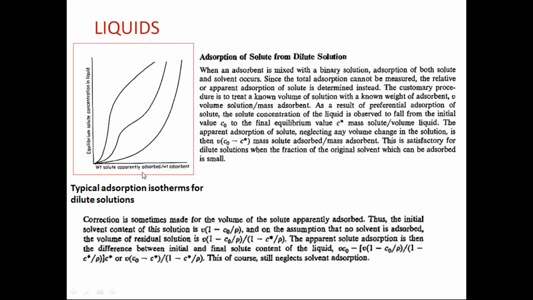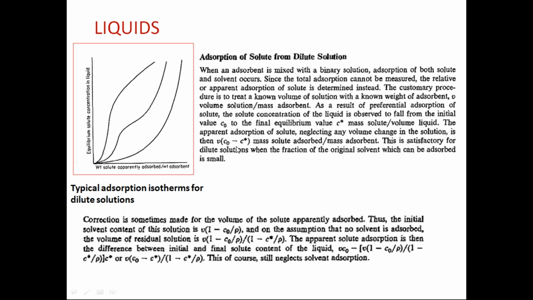Because once it is being adsorbed, you can use this: V into C0 minus C star. What is C0? This is in kilomoles per meter cube, initially taken, and C star is kilomoles per meter cube at equilibrium. So this gives how many moles are transferred onto the solid.